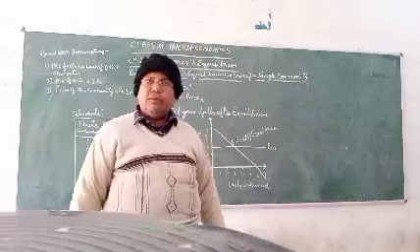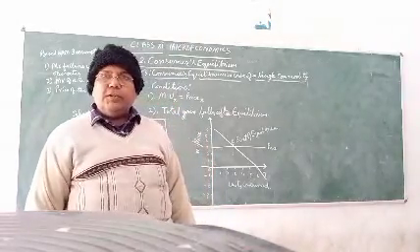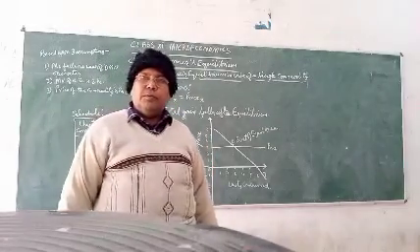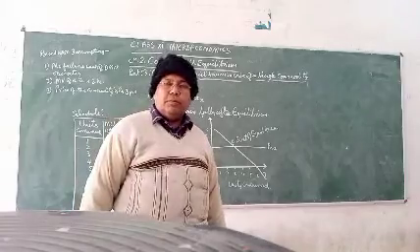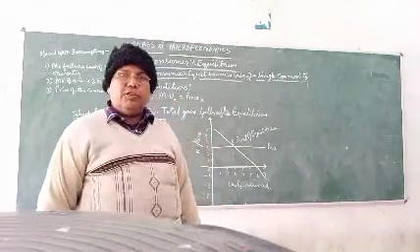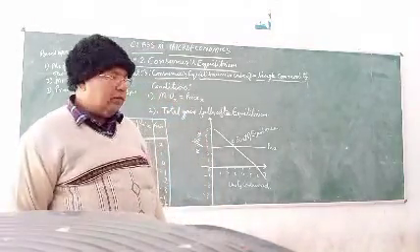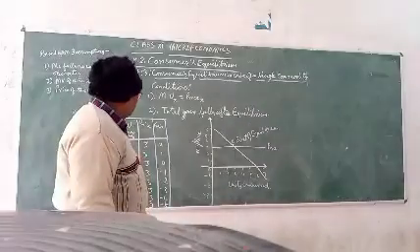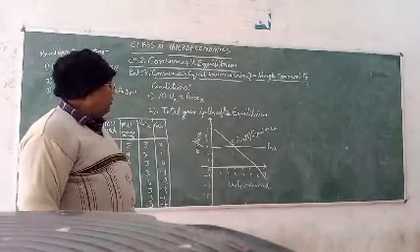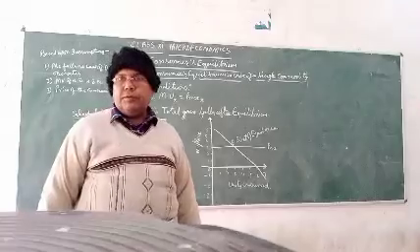As the consumer attains his equilibrium position or the maximum satisfaction position, after that his total gain will fall.